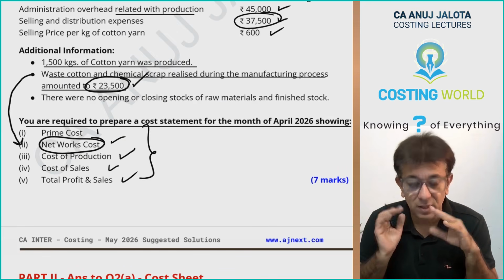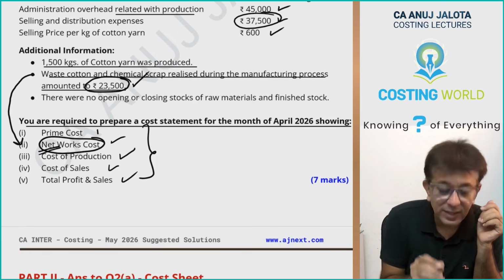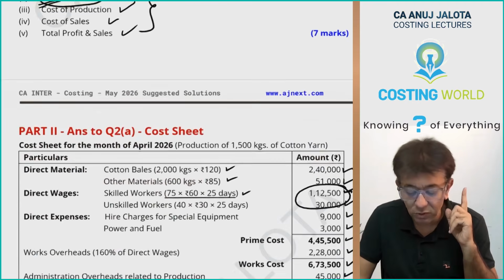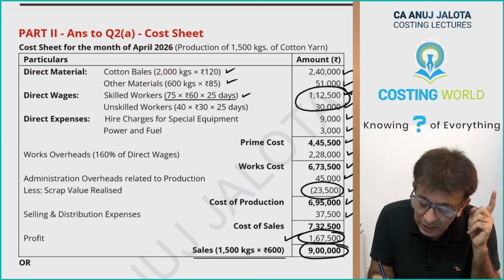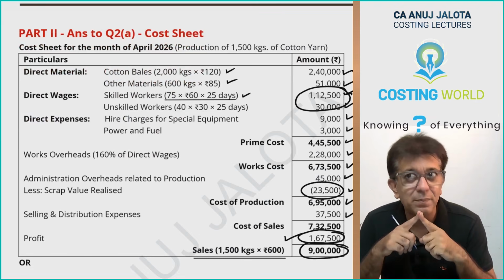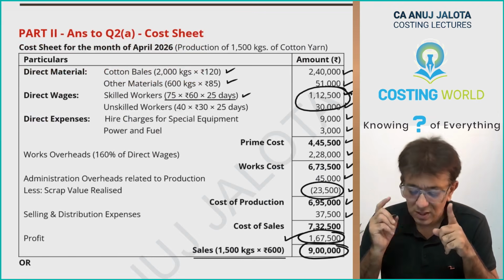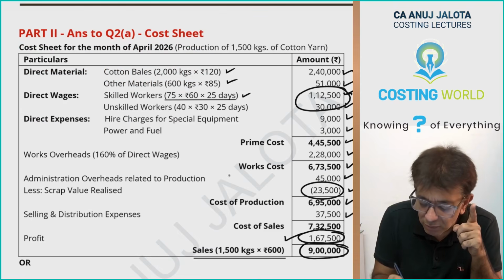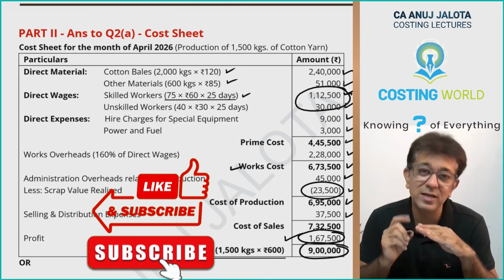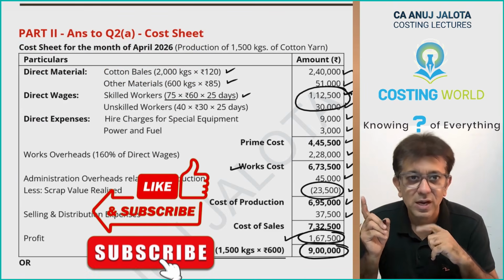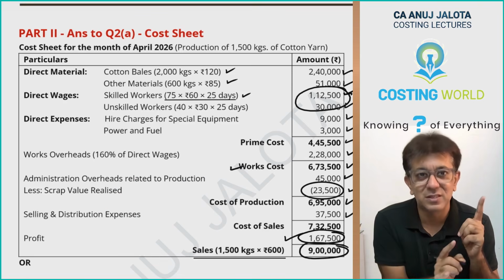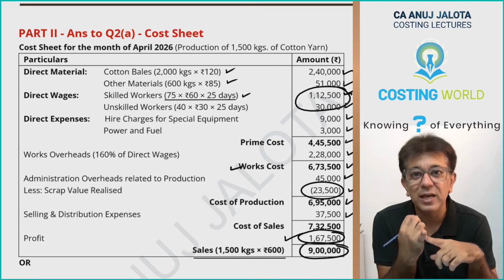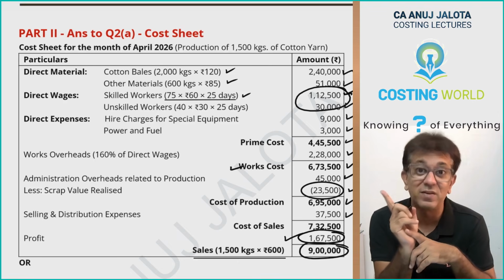That is my thinking. Those guys have written net works cost. Originally, if you apply your common sense, you will understand. 23,500 is scrap realized during production. This should be reduced before you arrive at works cost. That is what we all do in process costing also. It is reduced from the total of the expenses on the debit side. That is DM, DL, DE and works overhead. That's what I told you while making advanced cost sheet also.